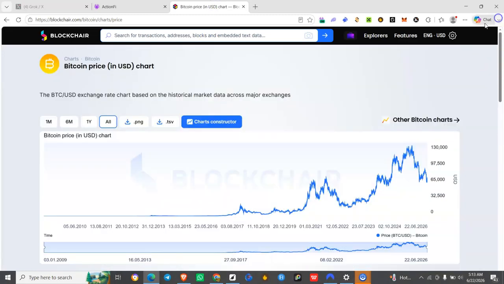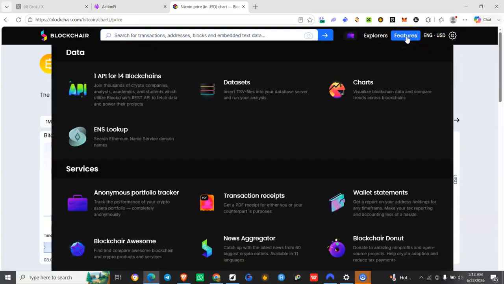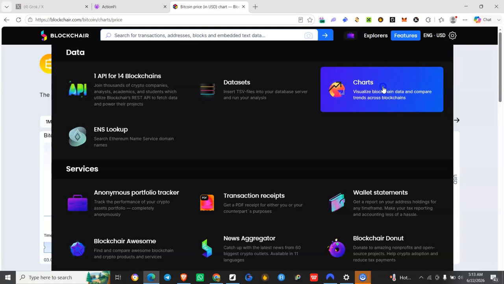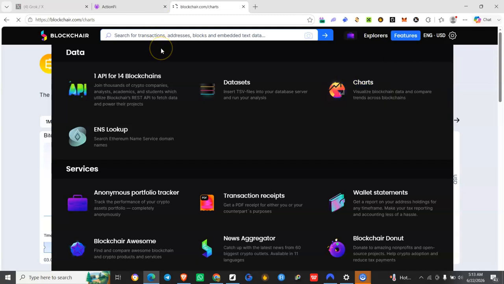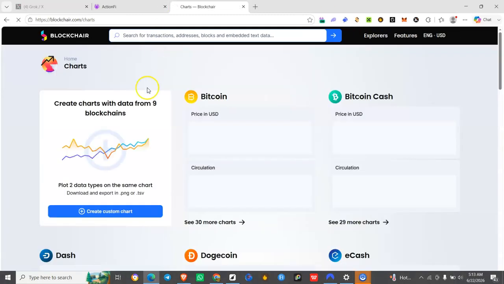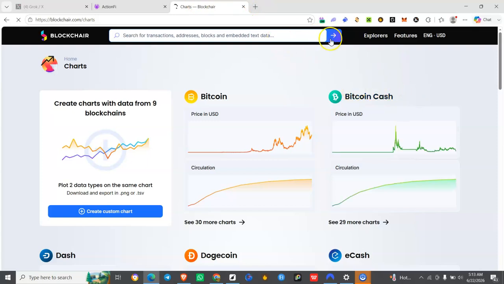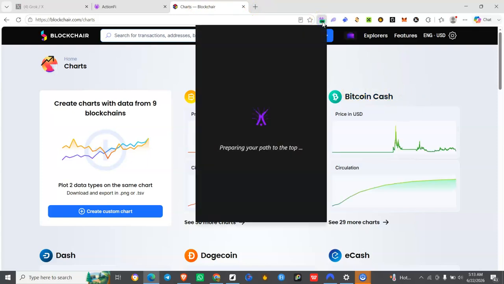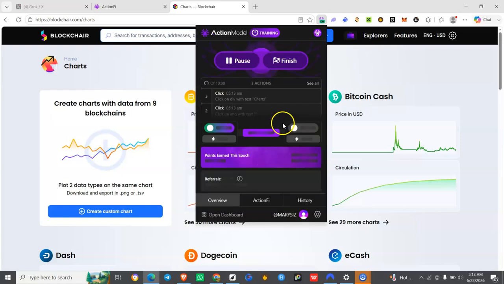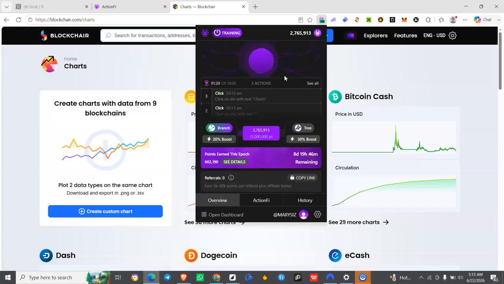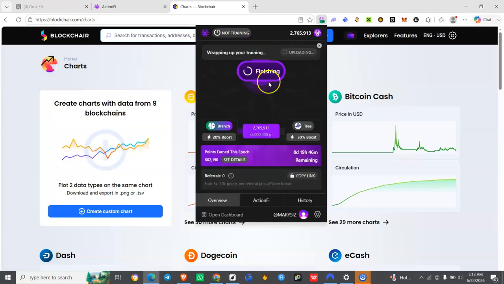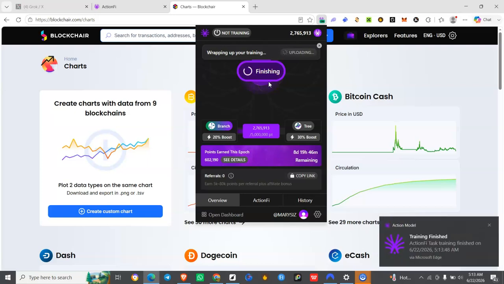Then in returning, since you will not see product here again, you can see the chart link, right, on the footer here. So you click on it just to return to the chart information where you get numerous charts of various blockchains. That is all for this task. We'll round up with this now. Click on finish, then you are done with this.